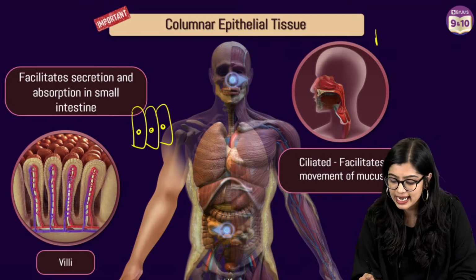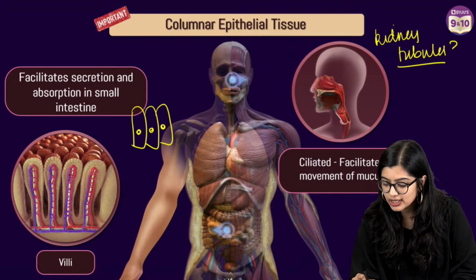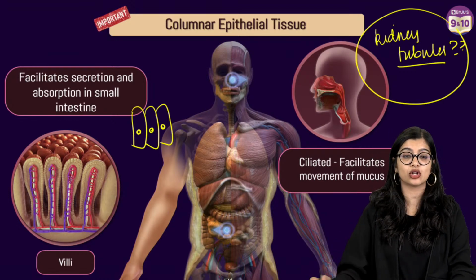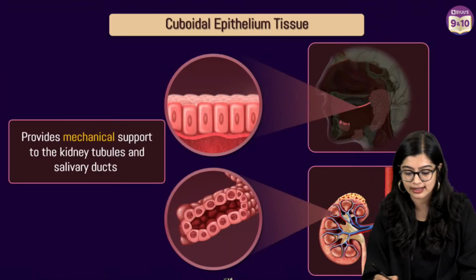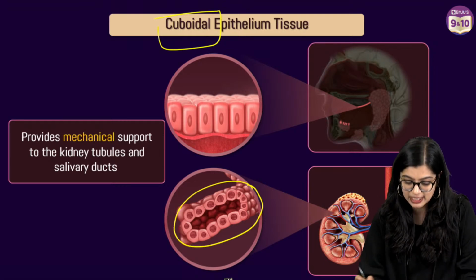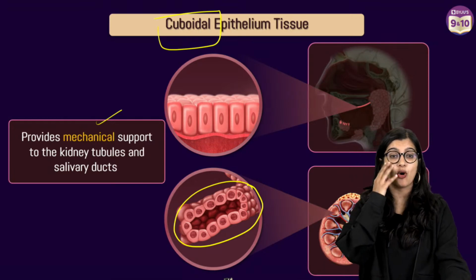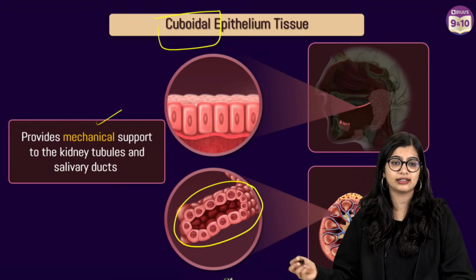Now next one, what is the inner lining of kidney tubules made up of, right? What are the inner linings of kidney tubules made up of? Very quickly, we find this also in the salivary glands, right? Very good. We find the cuboidal epithelium. So we know that they are cube-shaped cells which also provide mechanical support. Yes? Angel Bacha, I think you are asking me about epithelial tissue, right?